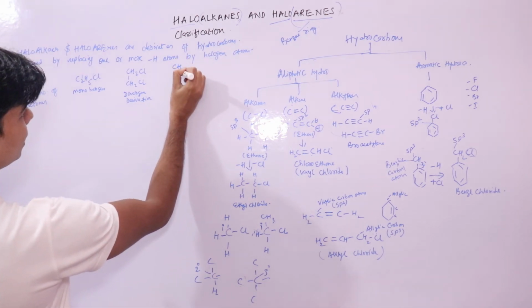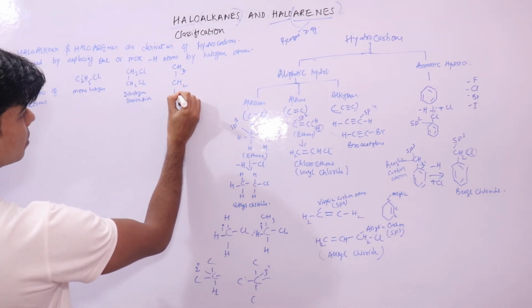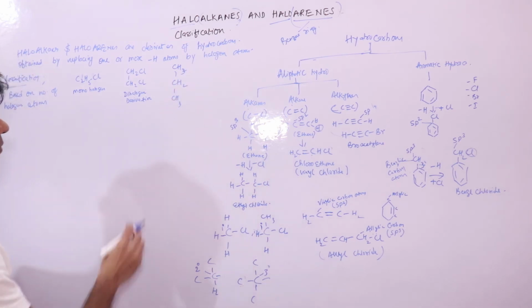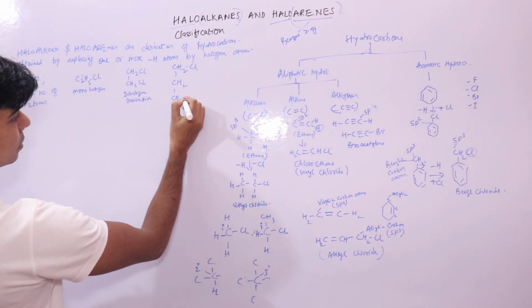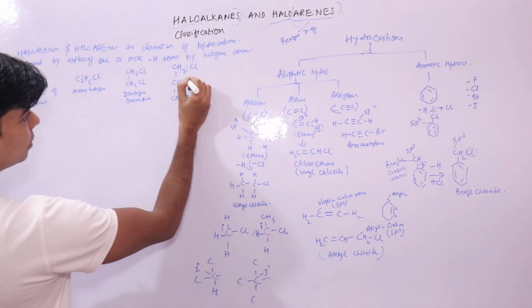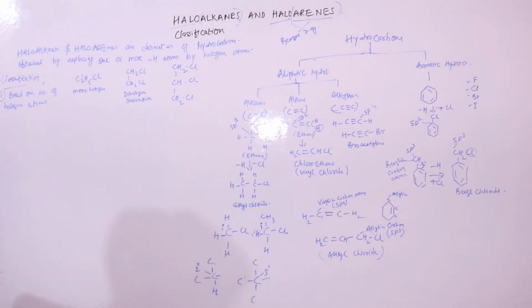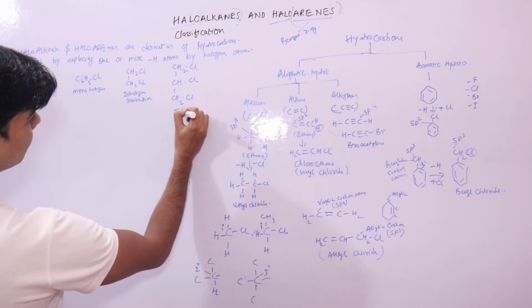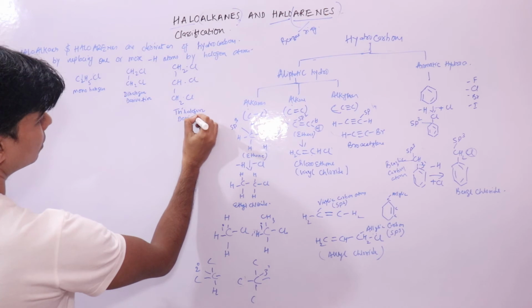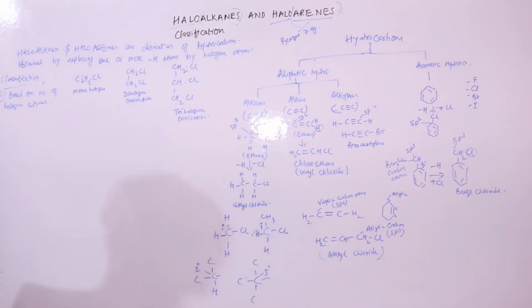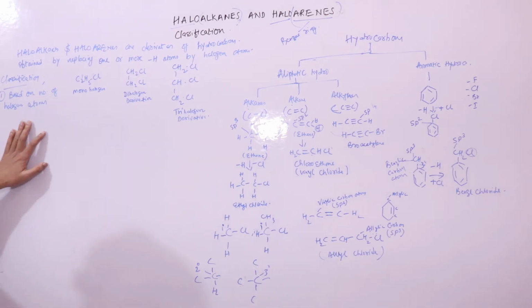Similarly, if I take propane and replace one hydrogen atom here, one here, and one here, this is your trihalogen derivative. Trichloropropane.